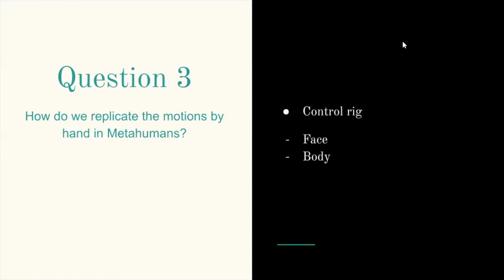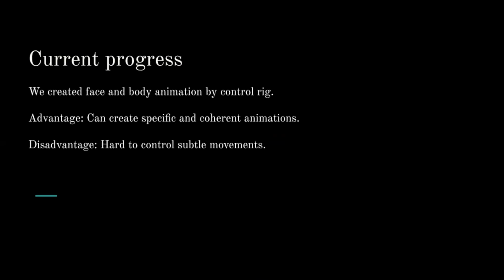Hello, I'm Minjia. Our third question is, how do we replicate emotions by hand in MetaHumans? We created face and body animations by control rig. The advantage of control rig is it can create specific and coherent animations. However, it's hard to control subtle movements by using control rig.